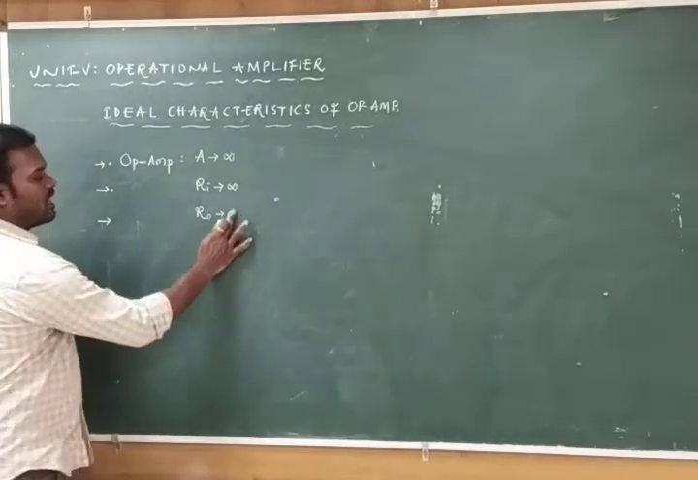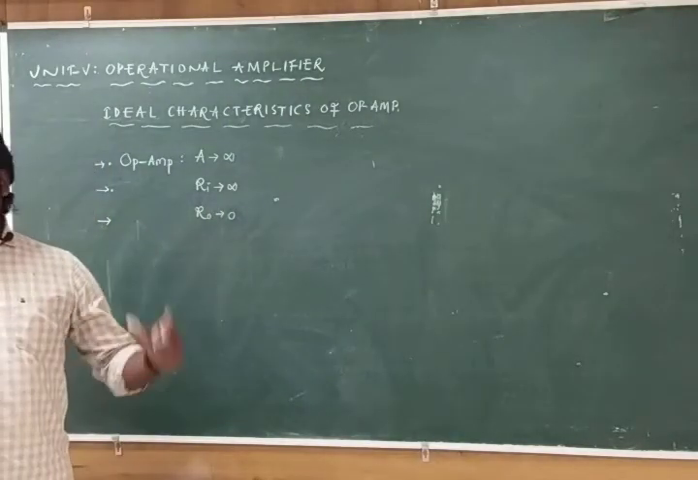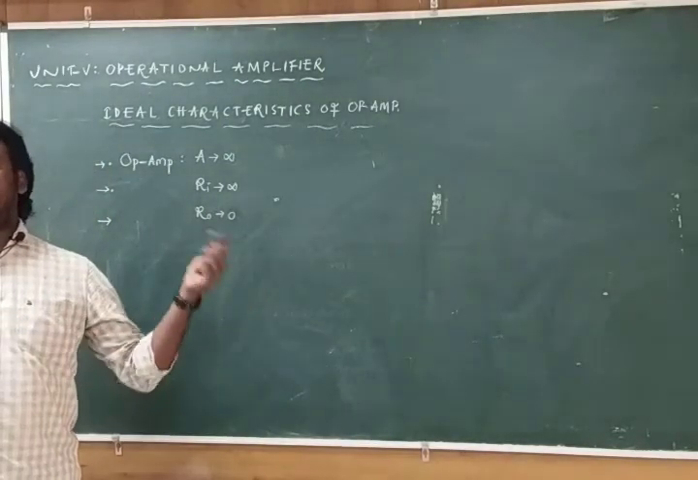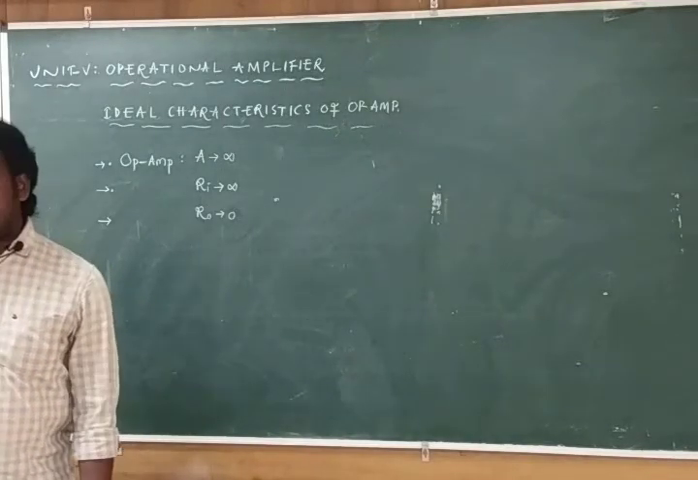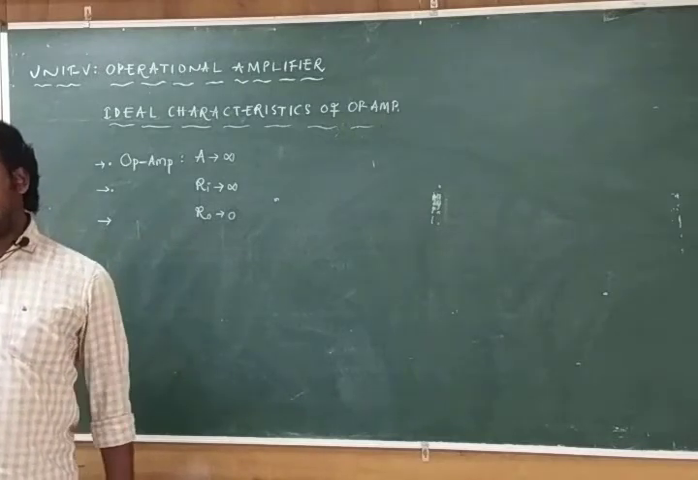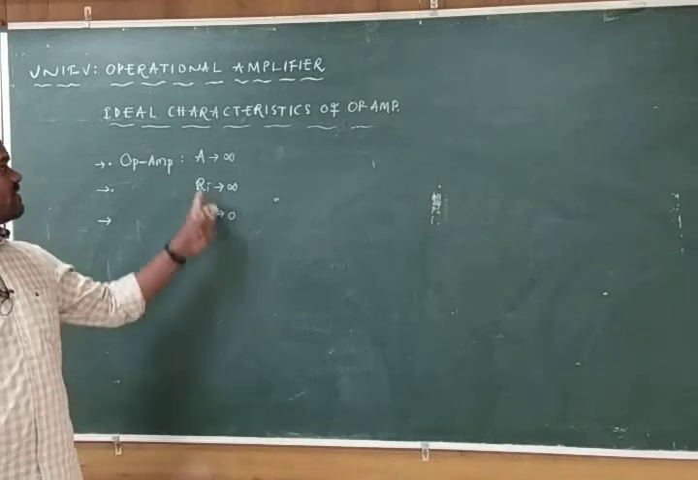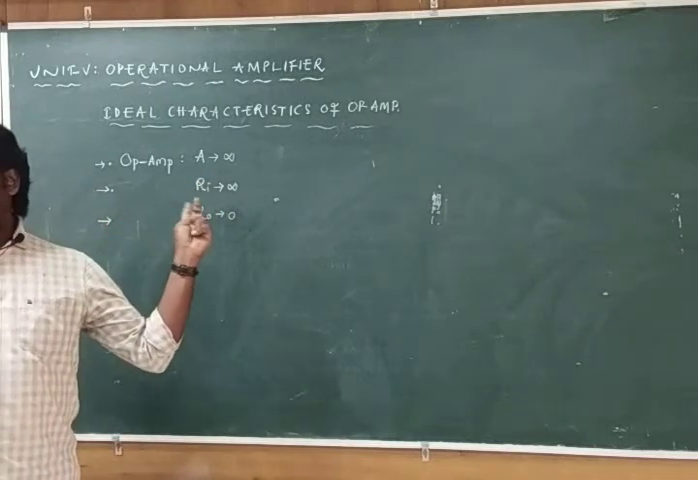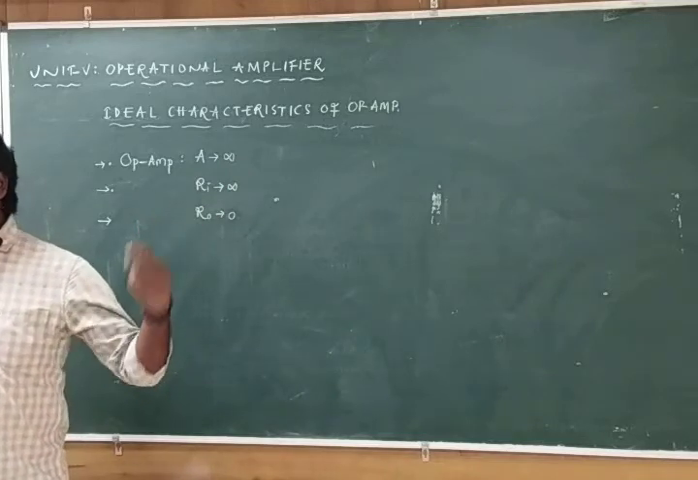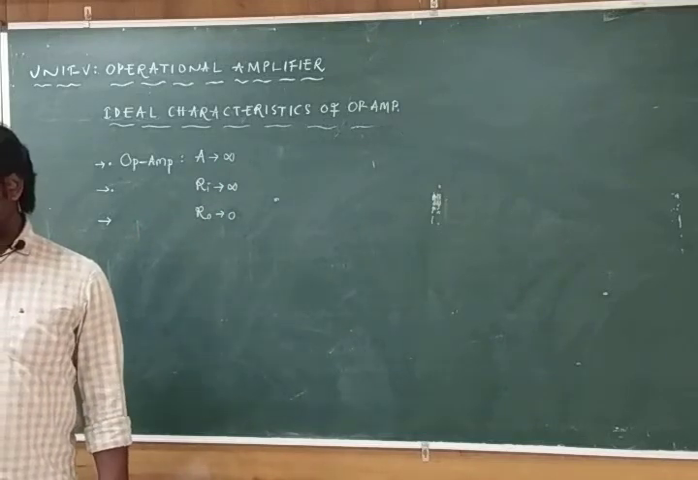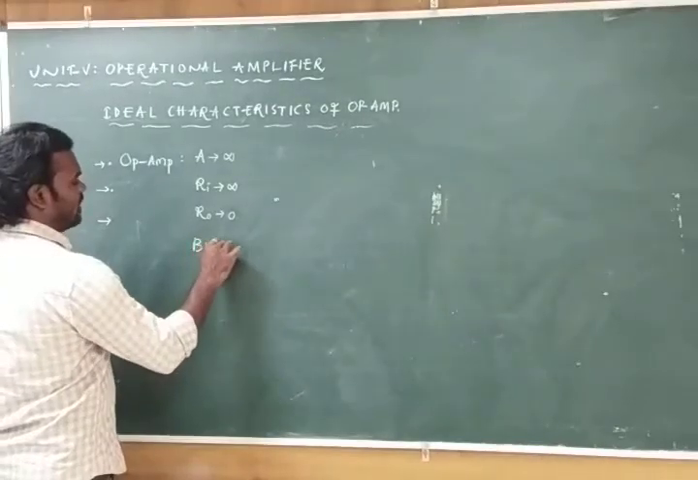All these are ideal characteristics. Ideally, that means what? If the operational amplifier is not in circumstances which are going to affect its characteristics, it is a perfect condition. It is not connected with any circuit. Ideally, it offers infinite gain. Input resistance is infinite, output resistance is 0, no resistance is offered at the output side. And the bandwidth is also infinite.